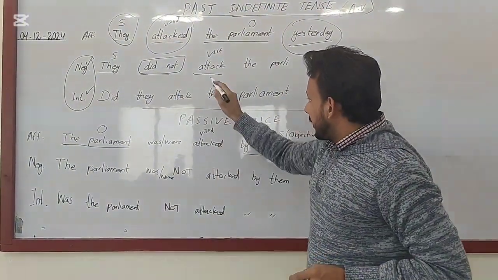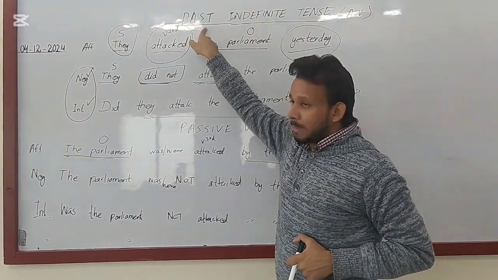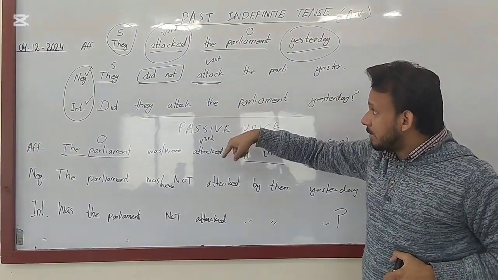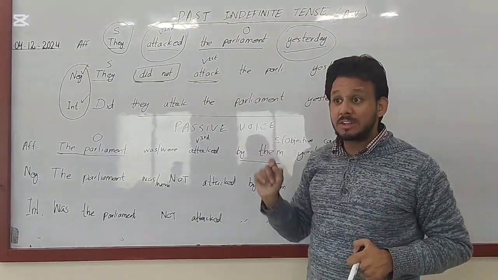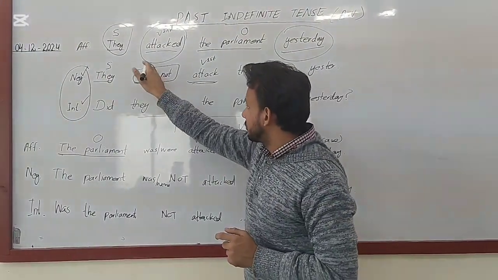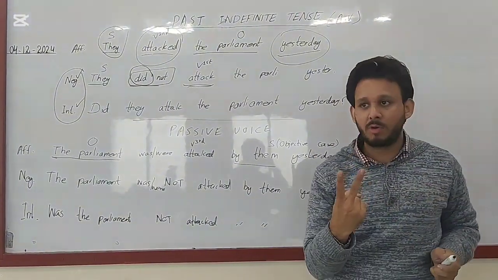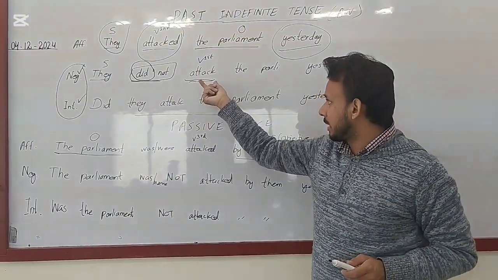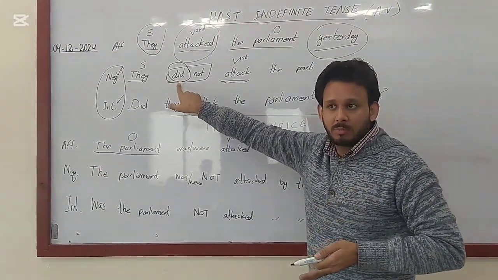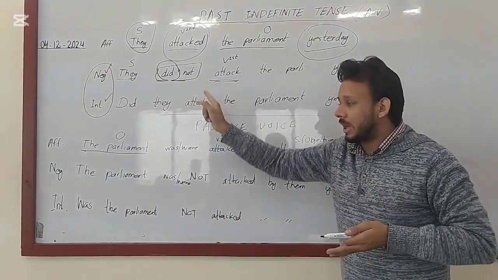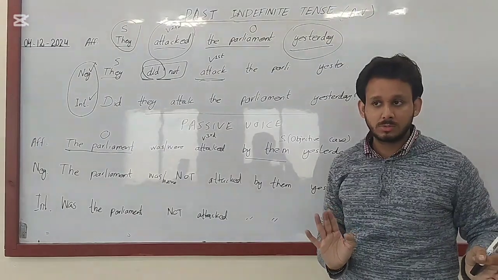Clear? And then you put the first form of the verb. Students all have in their mind that the second form of verb is there in the past indefinite, so they make the mistake of putting the second form in the negative as well as in the interrogative type of past indefinite. You need to avoid this. You already have used did. Did itself is the second form of do, so you don't need to put a double second form in any type of sentence. I'll get to you, Harshit, in a moment. Clear? You have used did, which itself is a second form, so you don't need to use the second form in the negative and interrogative. While in the affirmative type of past indefinite, you need to use the second form. Clear? Any questions? No. Okay.